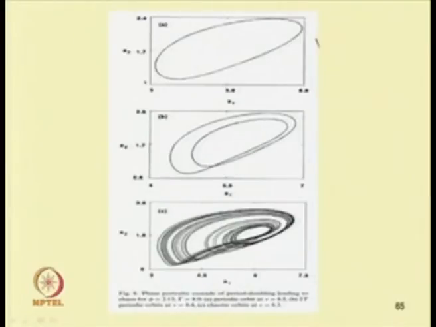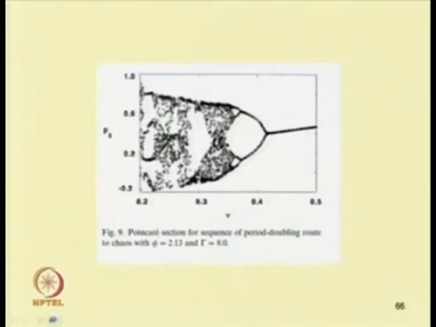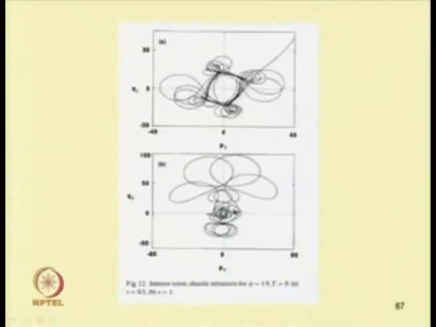bifurcation point one can see the period doubling route to chaos. So, this is single period, this is 2 period, and this is chaotic response. Similarly, this is the Poincare section showing the sequence of period doubling route to chaos, and these responses are clearly chaotic here. So, one can observe this chaotic response.